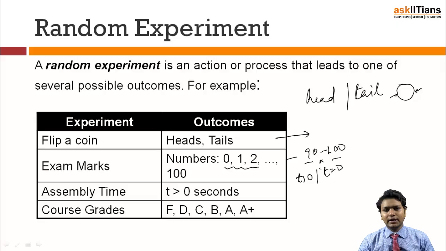Suppose you have been on time and the assembly starts, so the time will start from t equal to 0. Suppose you are late, time will start from greater than 0, and suppose you are so dedicated and you come early, time will start with negative.